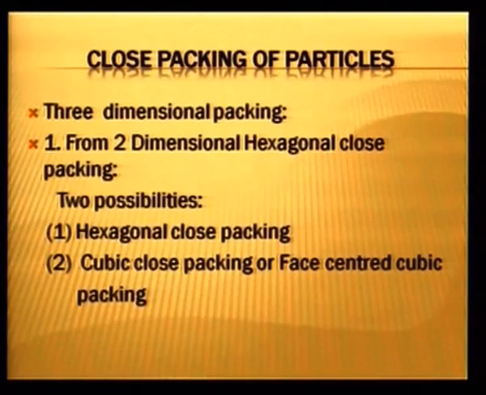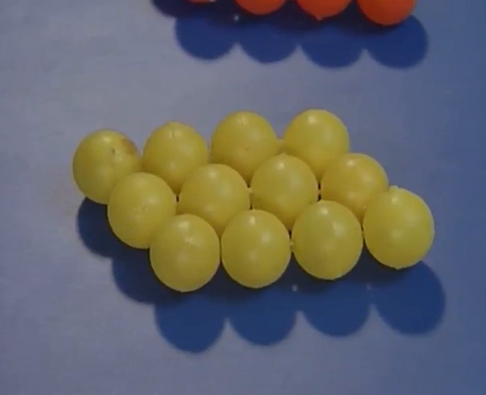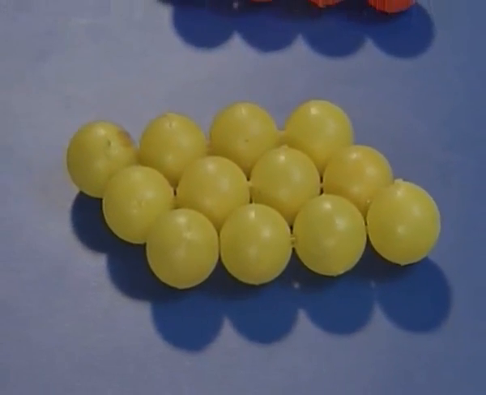If we start from hexagonal close packing, there are 2 possibilities. We get the hexagonal close packing and cubic close packing or face centered cubic packing. The main feature of these is that both these packings, 3-dimensional arrangements, are equally efficient. Their coordination number is 12. Let us see this kind of packing with the help of balls. One layer has been made by joining 3 different rows. Then we have a second layer also.